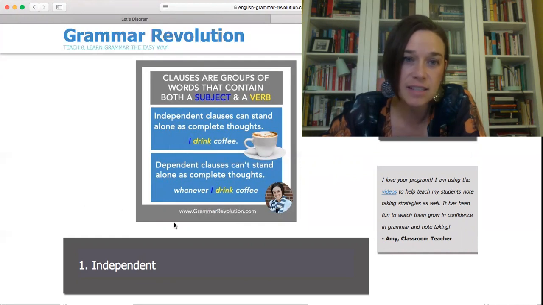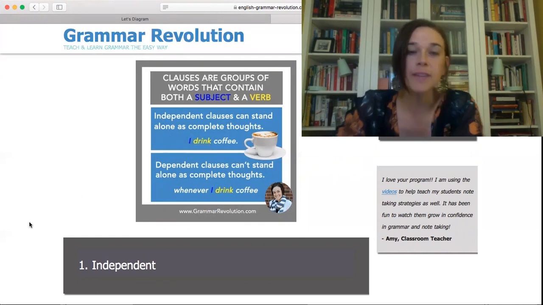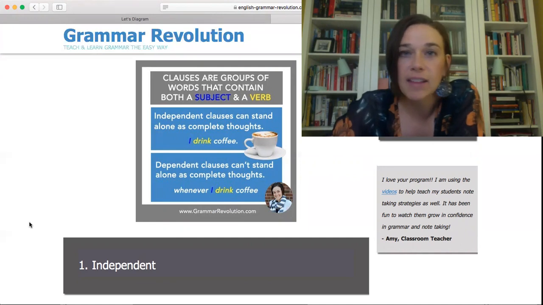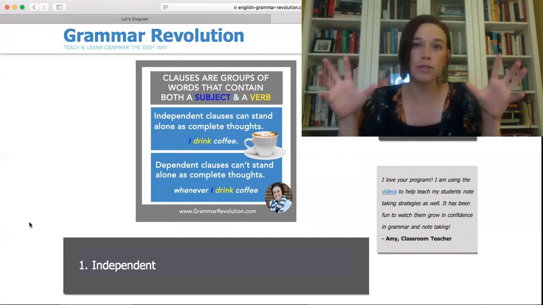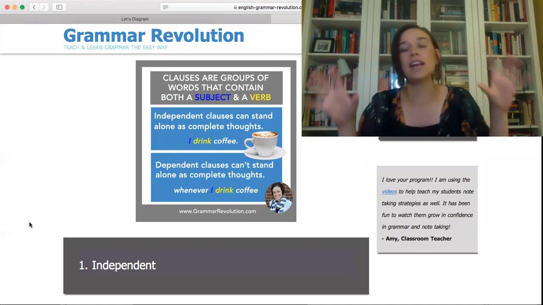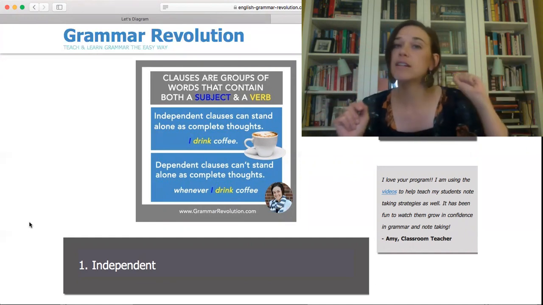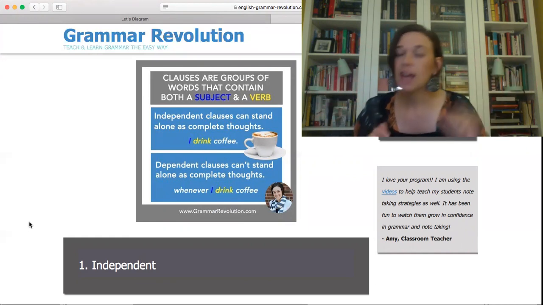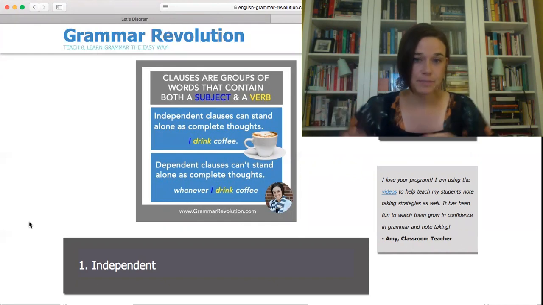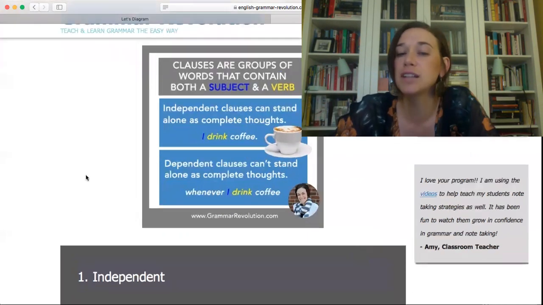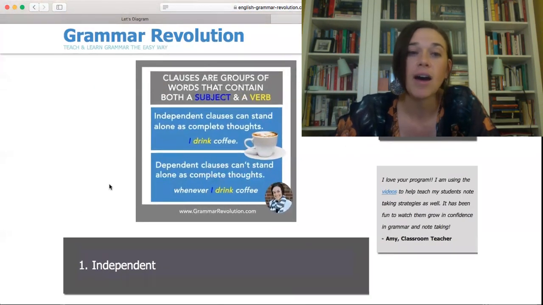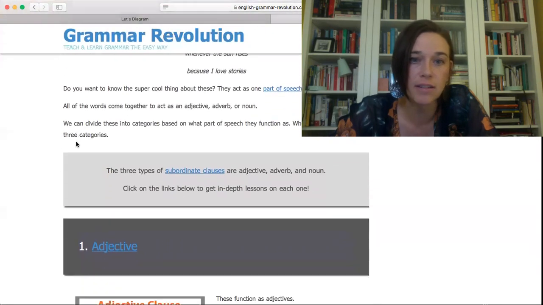This little graphic is pointing out that there are two main ways that we can divide clauses. There are independent clauses and there are dependent clauses. I am going to tell you a little bit more about how these work, and we'll look at the difference between these and how they all work together.